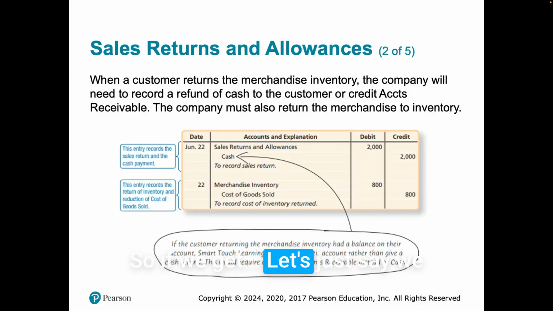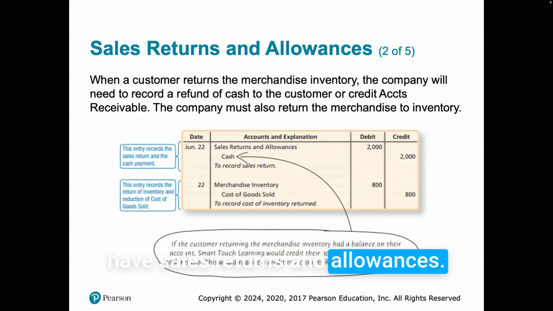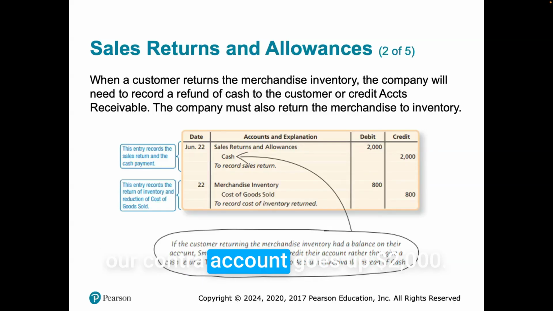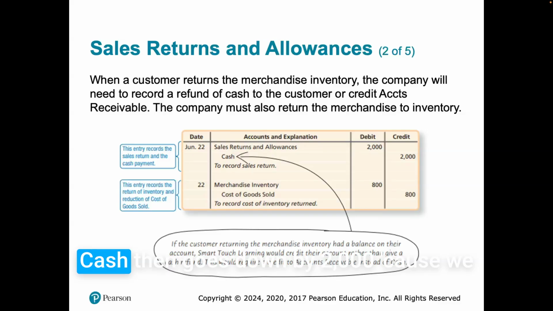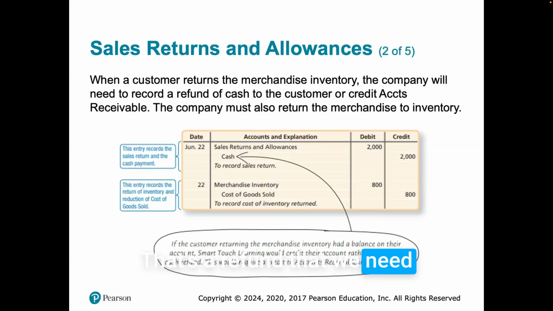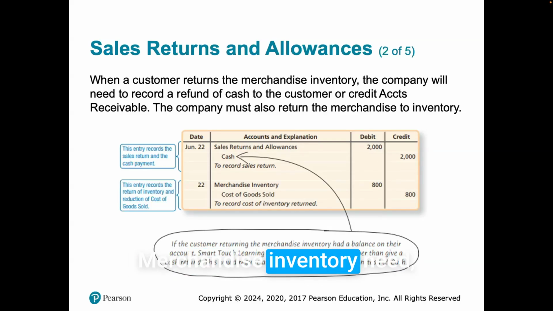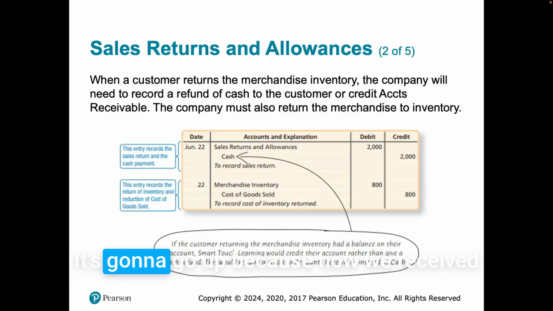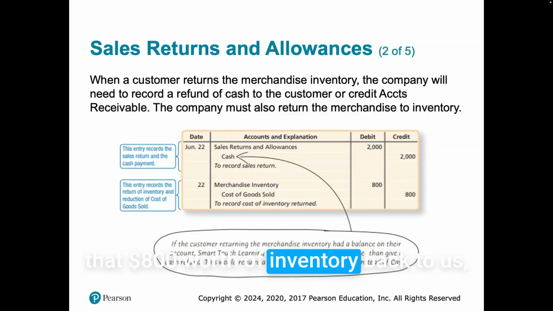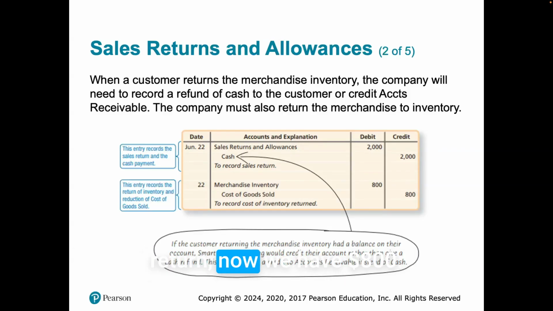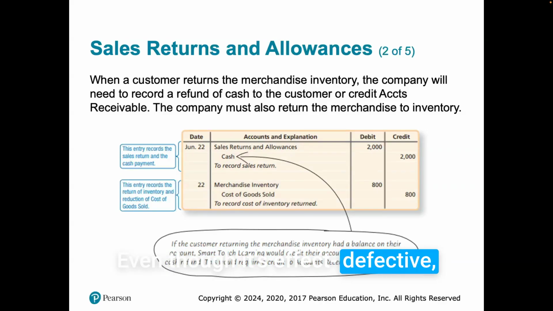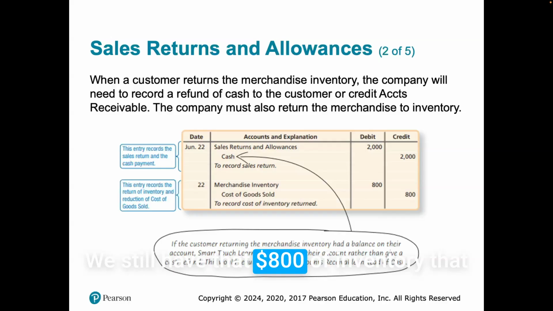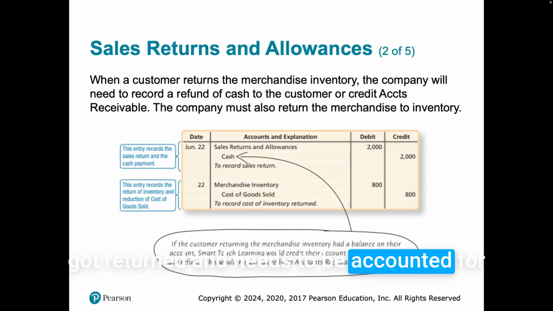So let's just say we have sales returns and allowances, and this is where the customer's already paid the cash. Sales returns and allowances, our contra account, goes up $2,000. Cash then goes down by $2,000 because we have to return the cash to the customer. That's a refund that we need to give to the customer. Merchandise inventory now needs to go up, right? It's going to go up because now we receive that $800 worth of inventory back to us, and cost of goods sold goes down, right? To record the cost of inventory return, now we have $800. Even though it's defective, we still need to account for it. We still have that $800 of inventory that got returned and needs to be accounted for.